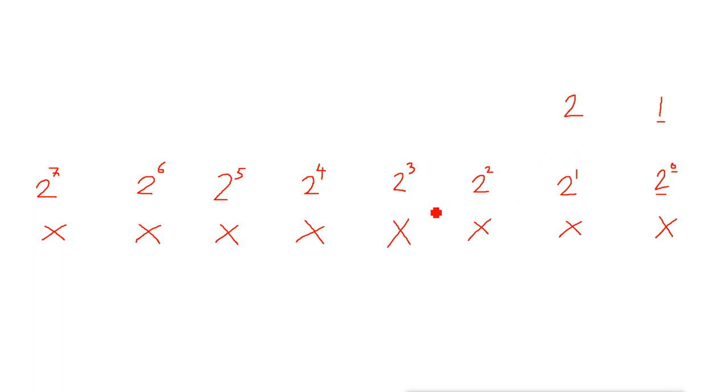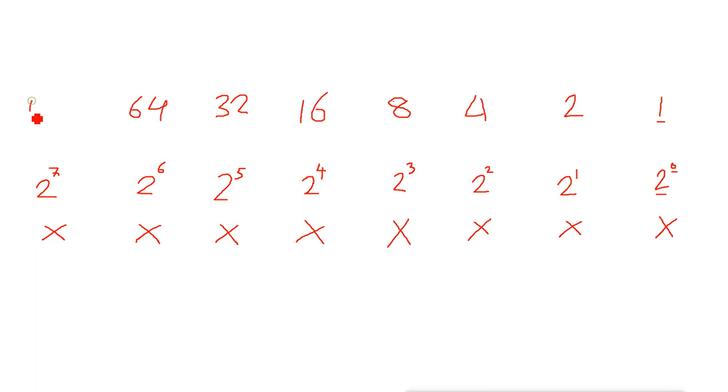Then we go on like this. By the position the values go like this. 2 raised to 2 becomes 4. Then 2 raised to 3 becomes 8. Then 16. Then 32. Then 64.